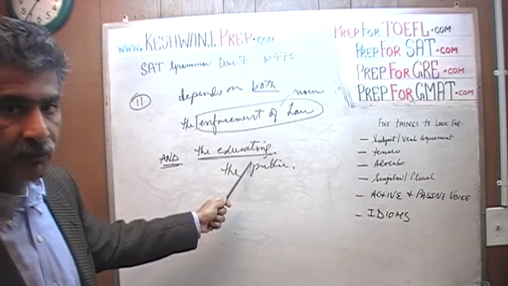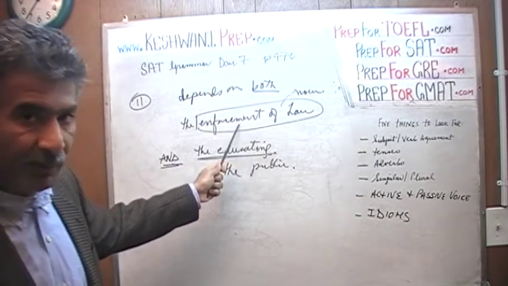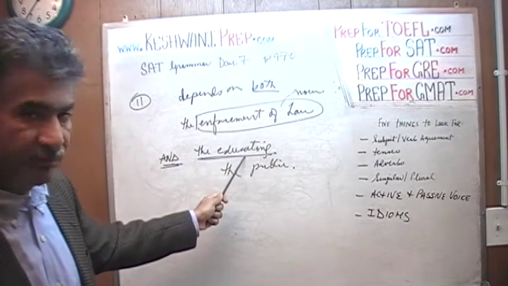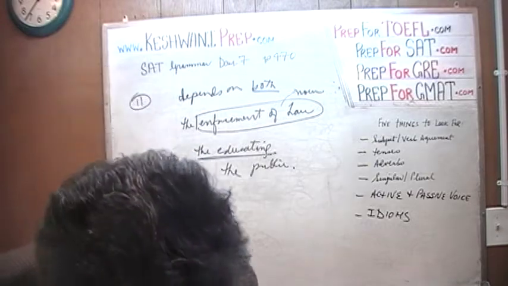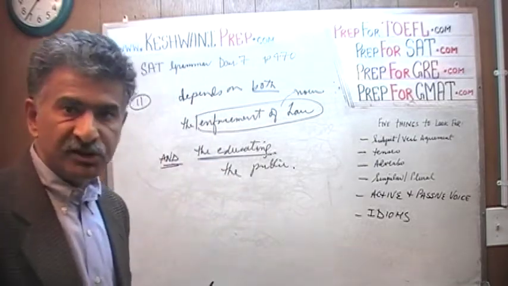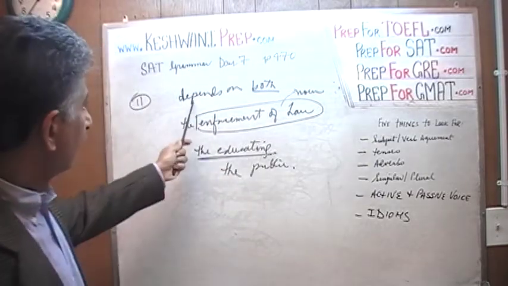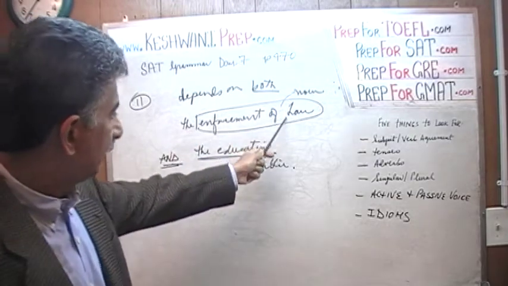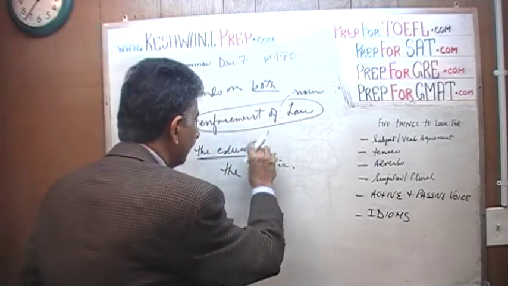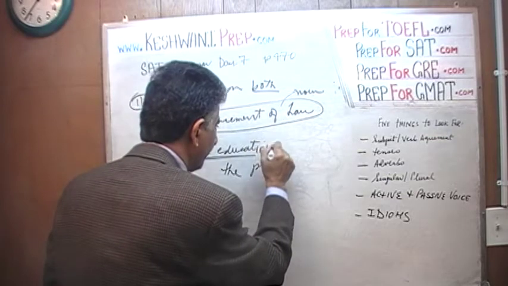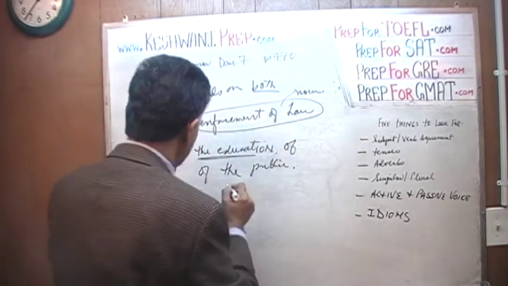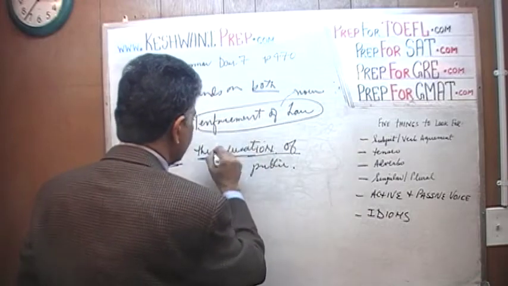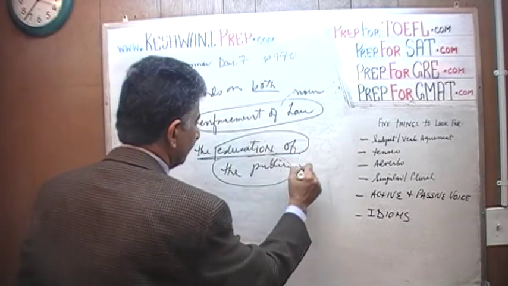If this says enforcement, if this is a noun, then this also has to be a noun. Survival of many species depends on both the enforcement of the law and education of the public. Education of the public, and it is fine. That's again your noun.